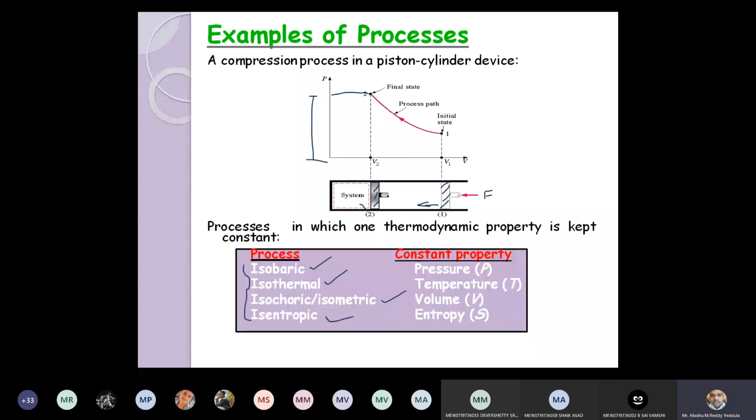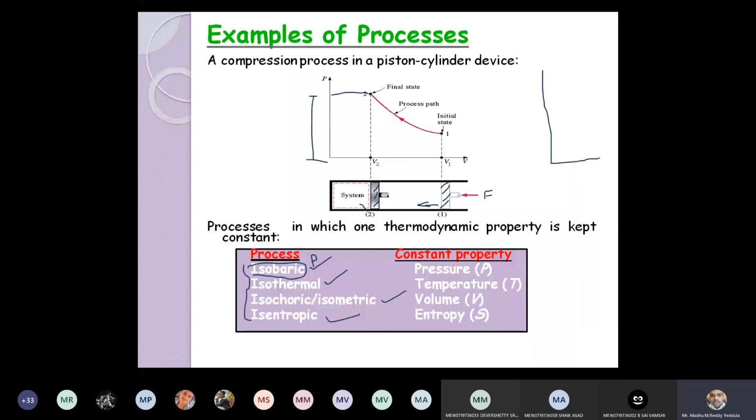isochoric, and isentropic process. The other name for isobaric process is constant pressure process. Constant pressure process is also called isobaric process. Means from 1 to 2, let us consider the PV diagram.